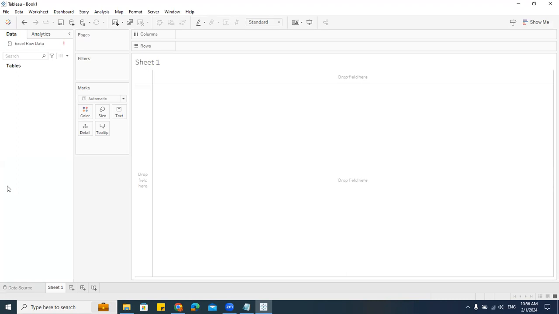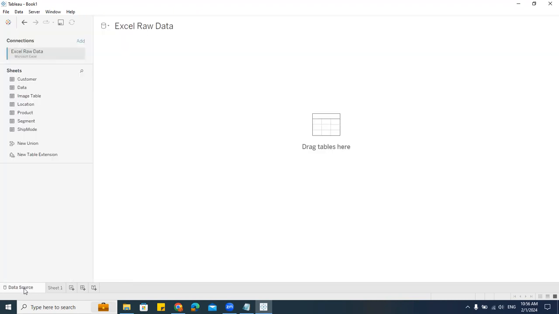Nothing is there, right? Let me go here, and first I have to drag the table. Say this is the file I've connected. We call it connections actually. Okay, we have connected to Excel. Now I will take one table, I'll drag and drop.